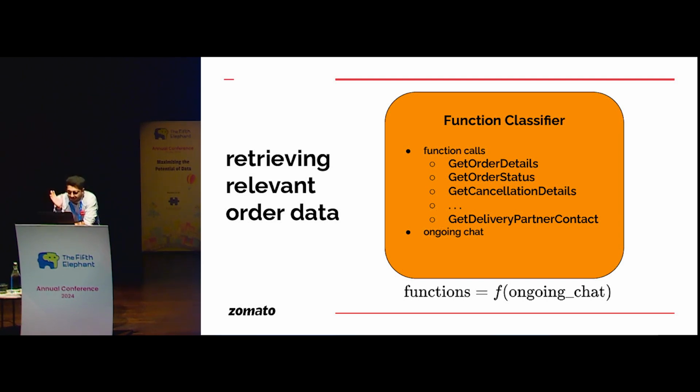So 10, 12 such variables, right? And the ongoing chat. So this function classifier prompt essentially is a function of ongoing chat only, where we assume function calls to be a static element here, right?